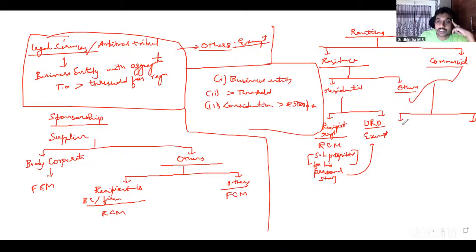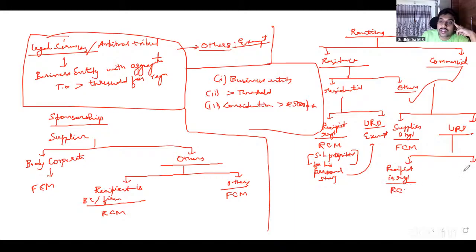I have to first see who is the supplier. Supplier is registered: FCM. If supplier is unregistered, I have to see the recipient. Recipient is registered: RCM. Recipient is unregistered: Exempt.